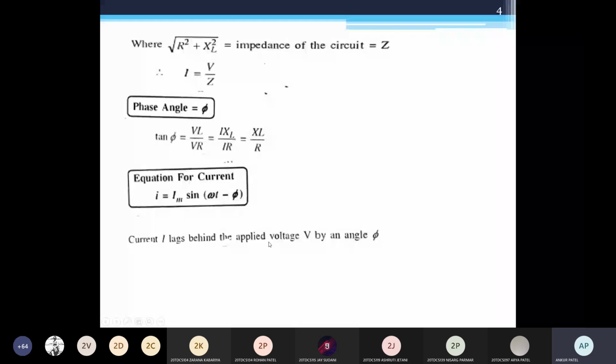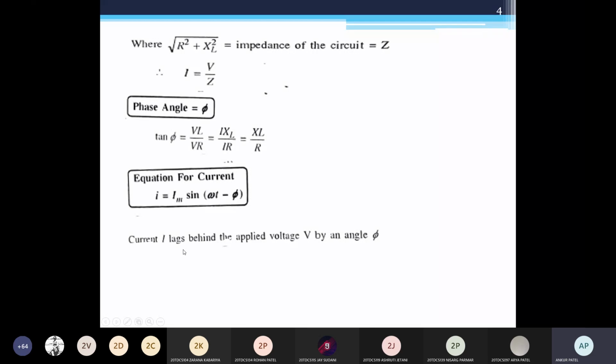Okay, so for the RL series circuit, here you have to derive this current equation I equal to Im sin omega t minus phi. So for the RL series circuit, current lags the voltage by an angle phi.